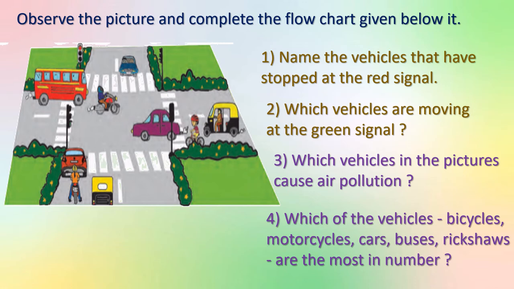Observe the picture. Complete the flow chart given below it. See, name the vehicle that has stopped at the red signal. That you have to observe, you have to write the answer. Okay, I am not going to give you the answer, I will only read the questions. Which vehicles are moving at the green signal? C. Which vehicles in the picture cause air pollution? Which of the vehicles, bicycles, motorcycles, cars, buses, rickshaws, are the most in number? Which are more in number, that you have to write.